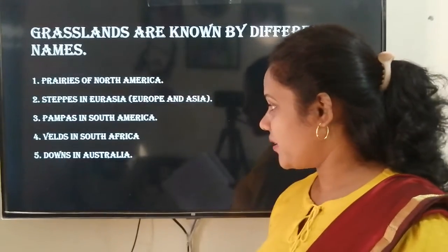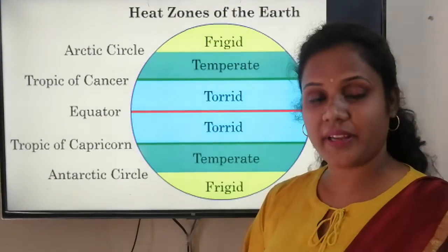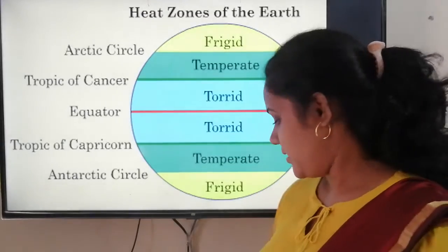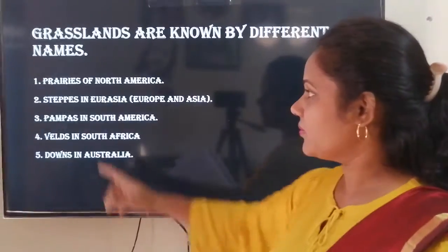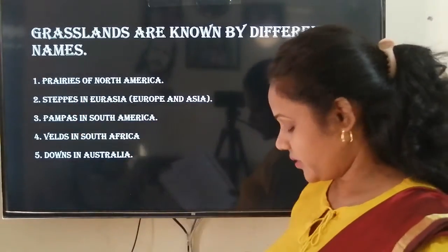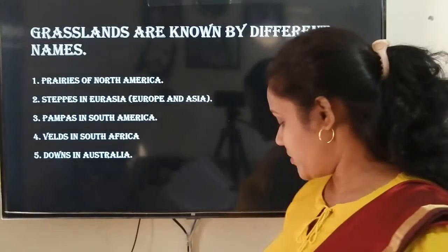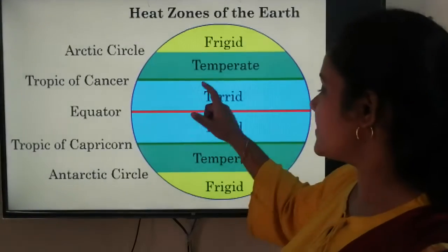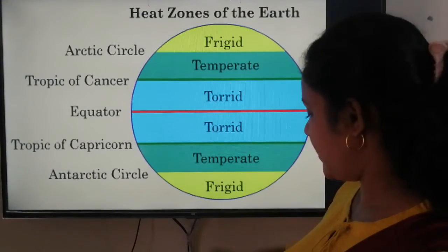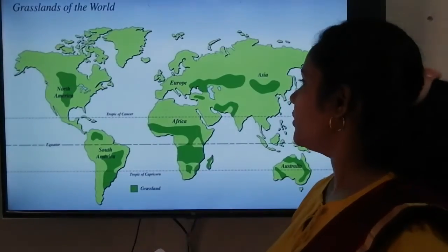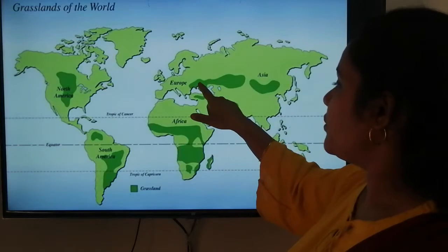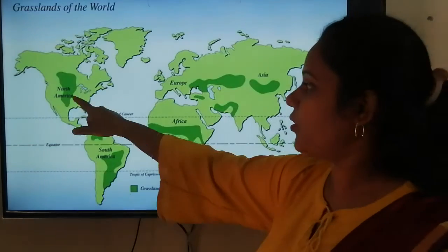Next, in the next paragraph, the prairies and steppes, these two grasslands, are at higher latitude in the northern hemisphere. So prairies and steppes are somewhere in the temperate zone. If you look here, see Europe, Asia and North America.